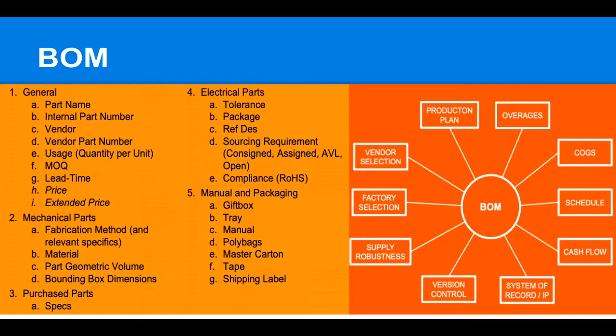These are general things that are written in the slide, like the part number, the internal part number, the vendor from whom you are purchasing, and the vendor part number. Then the minimum quantity required, lead time, prices, or the rate at which prices change, like after how much time the price is going to go up. In the mechanical part, the fabrication method you are using and the materials you are using. So these things you need to take care of in the BOM part.